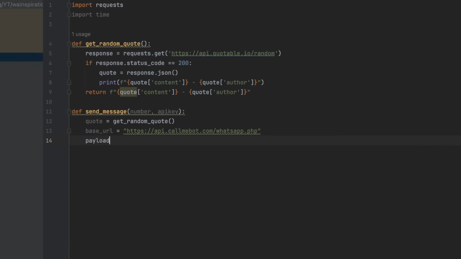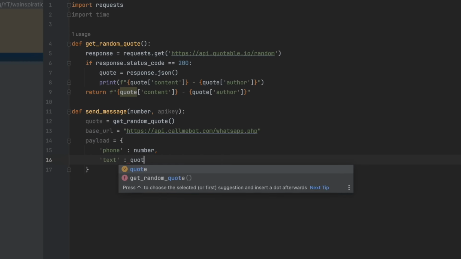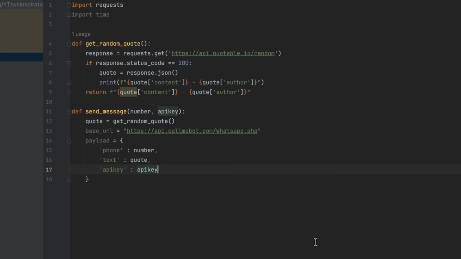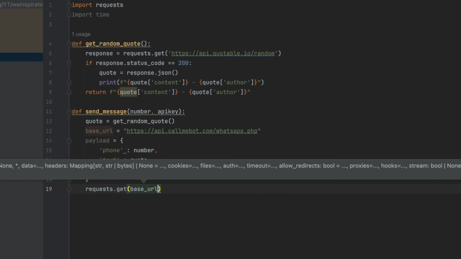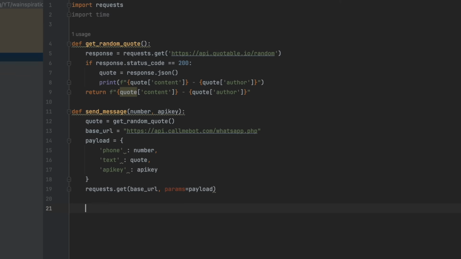And then we need to create a payload with curly brackets where phone is the number, text is quote, and apikey is API key. And then requests.get, base URL, and params equals payload. And after that, we need to call these functions.